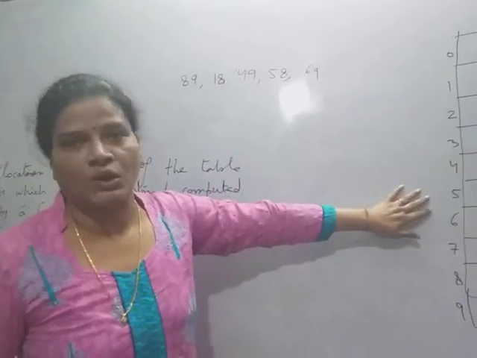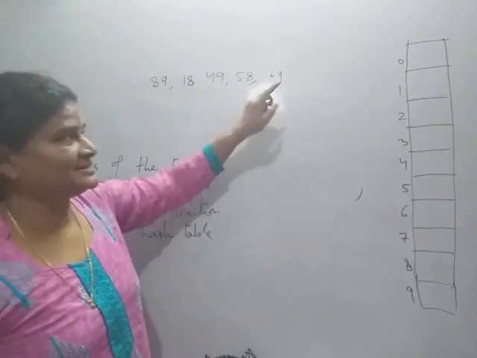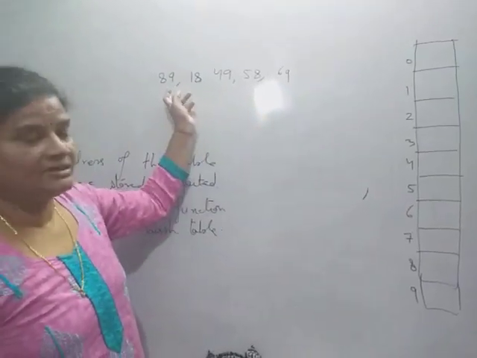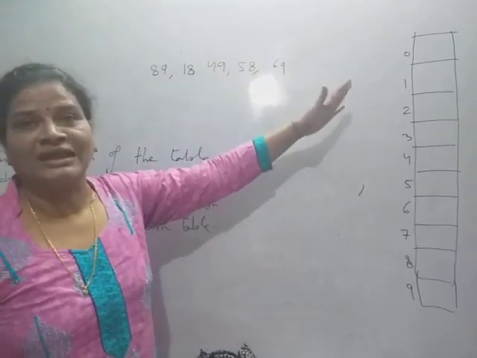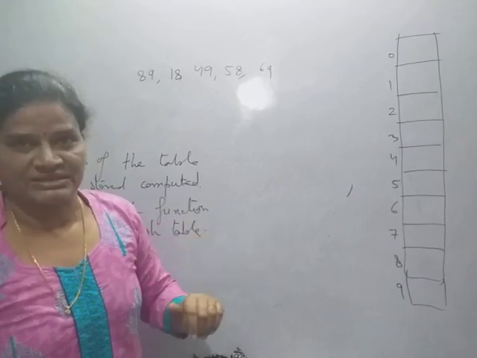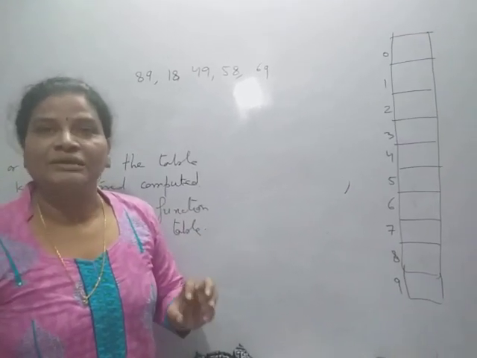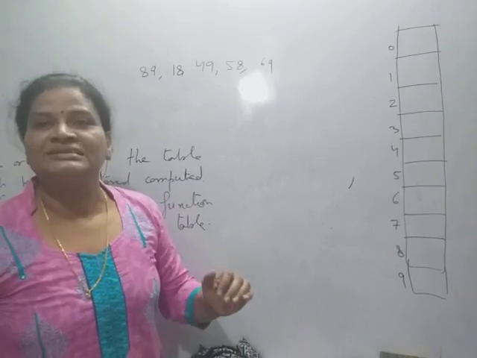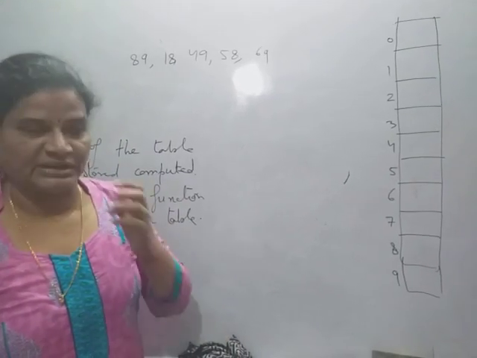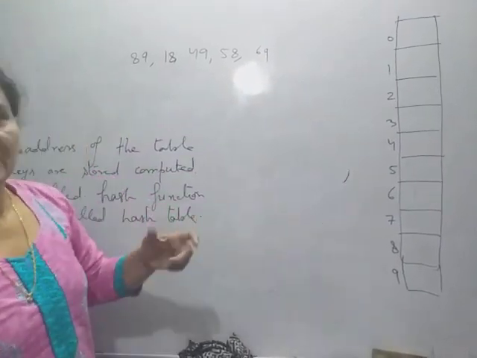So this table is called a hash table, and the location or address of the key, where the key is stored, is computed by the keys themselves. So here there are different hash functions. I am using the most popular hash function, the division method or the modular method. Since the size of the table is 10, we simply apply the mod.